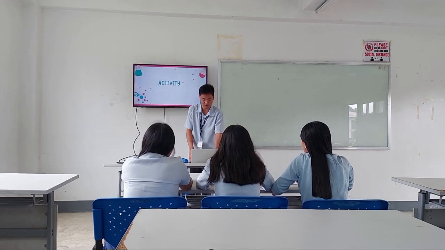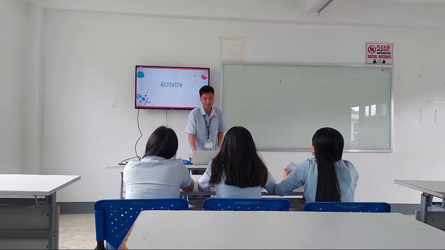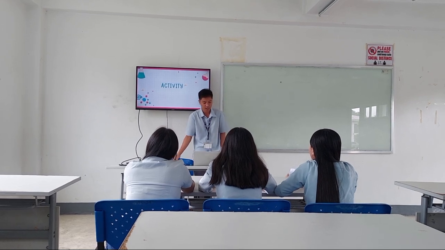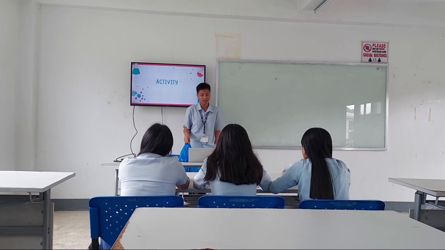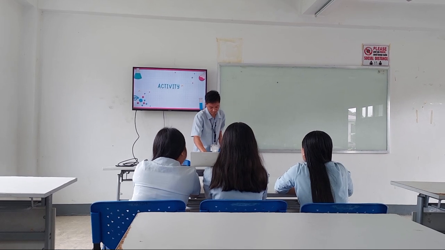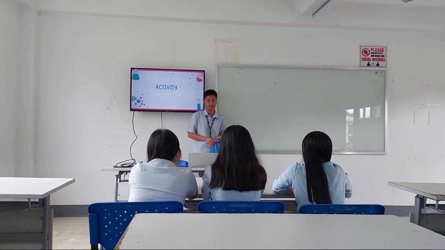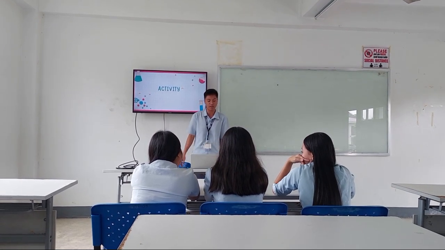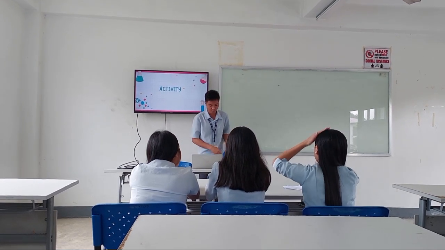Now, since we already understand the difference between useful and harmful materials, we'll have an activity. I will divide you into small groups. Each group will receive a set of materials. Your task is to sort them into categories: useful and harmful materials. After that, I will give you 5 minutes to discuss and classify the materials. Make sure to talk with your group members and explain why you place each item in that category. So let's start. Okay.